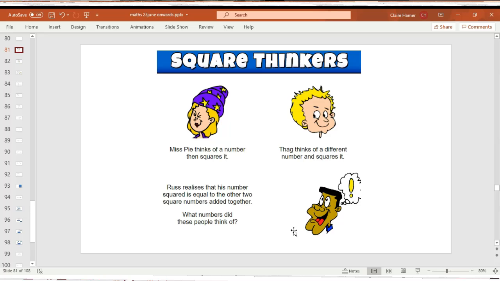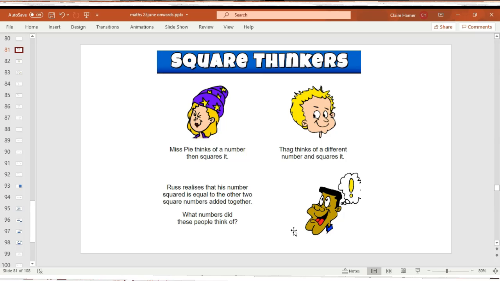Now, first of all, before you approach this task, you need to remember what square numbers are. Miss Pie said she thought of a number and then squared it. What does it mean if you square a number? It means you multiply the number by itself. For example, if she thought of the number 9 and she squared it, she would do 9 multiplied by 9, which is 81. So 81 is a square number.